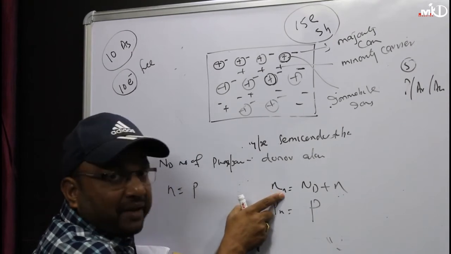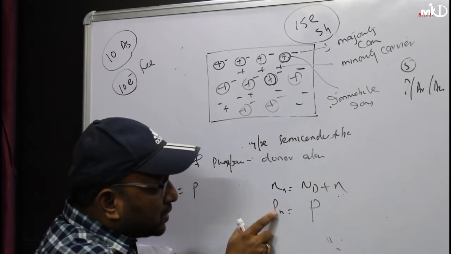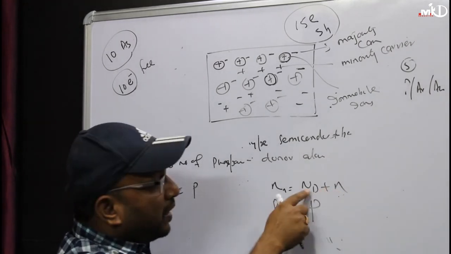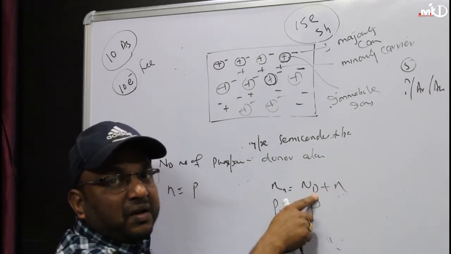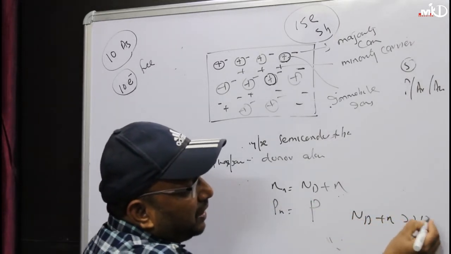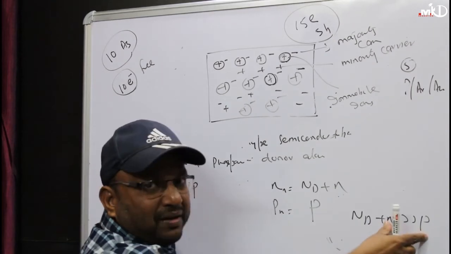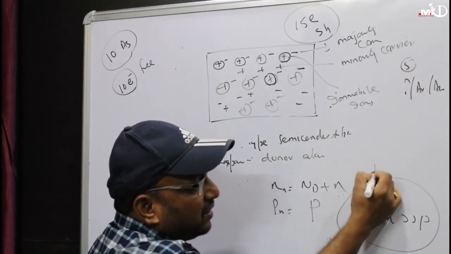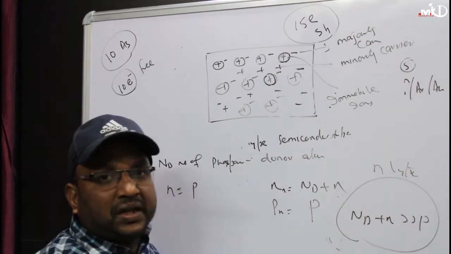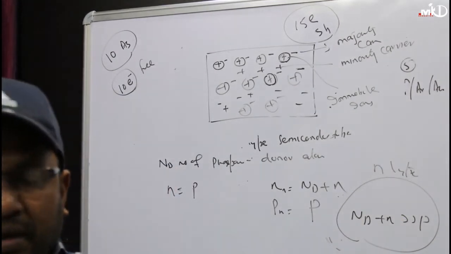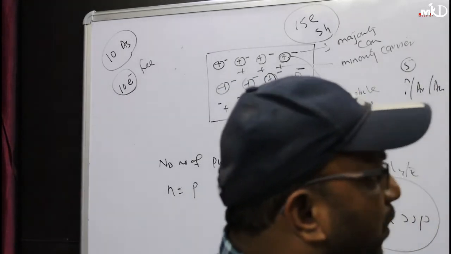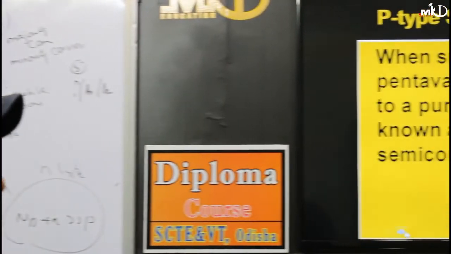Clear? So here n means the number of electrons in the n-type. Pn means the number of holes in the n-type. What are n and p? n and p are because of intrinsic. What is Nd? It is because of the extrinsic, or because of the impurity. So in this case, I can write Nd plus n. Then tell me, not p. Why p? Because n equal to p. So hence, in an n-type semiconductor, the number of electrons is more than the number of holes. Hence, this is called an n-type semiconductor. Clear? Now next, coming to p-type semiconductor. So if you are adding pentavalent, what is the pentavalent? Tell me.